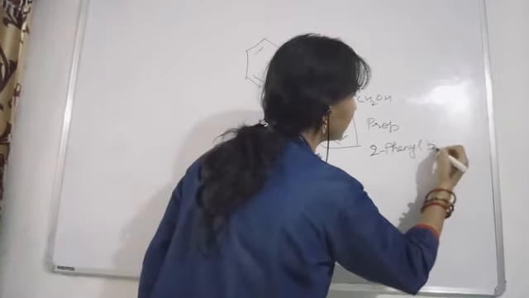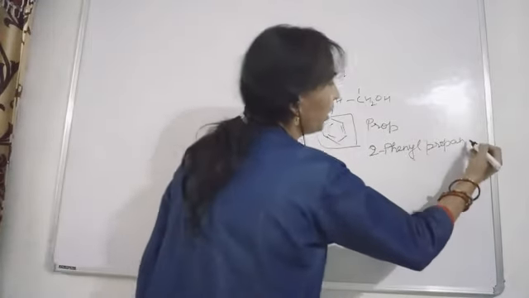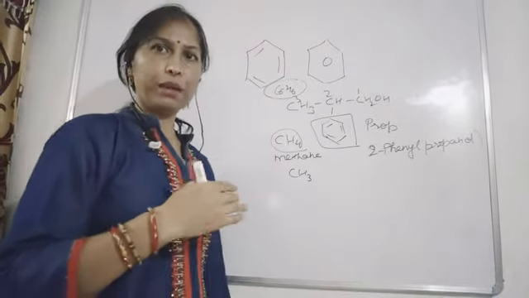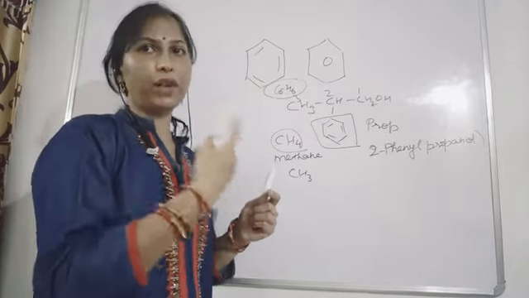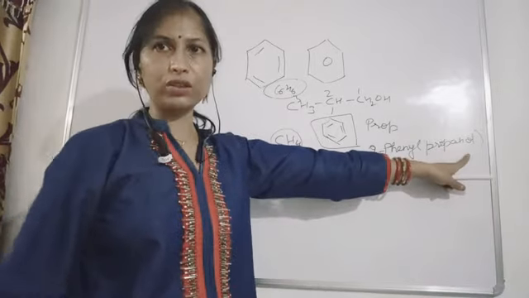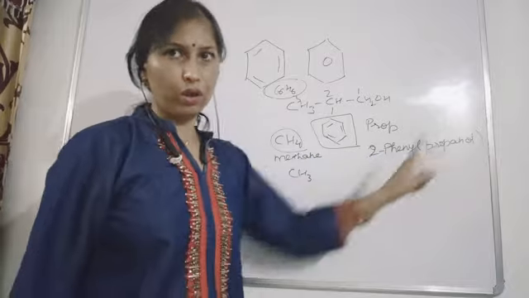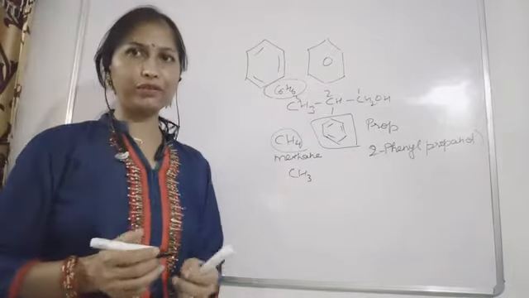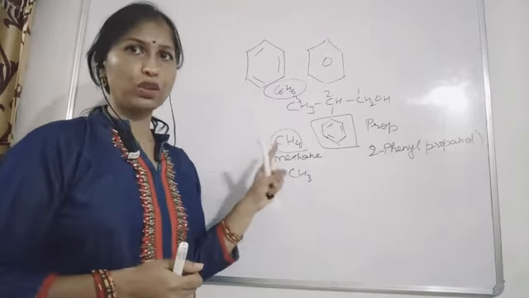propane 1-ol, or propanol, because many times I told you that by default, if you are not writing anything, the position will be one. So on position one this hydroxyl group is present, so the name will be 2-phenylpropan-1-ol. Okay, so this was the structural formula, and we have learned that if the benzene ring is acting as a substituent, then we use the word phenyl for it.